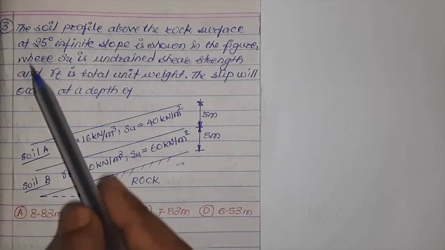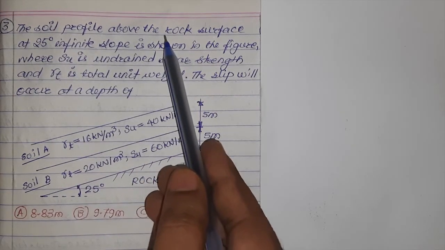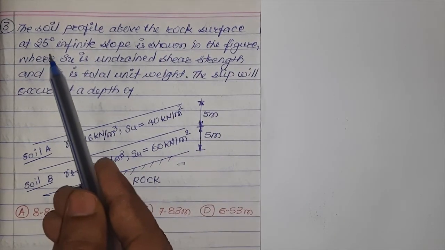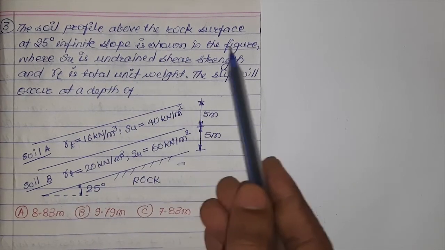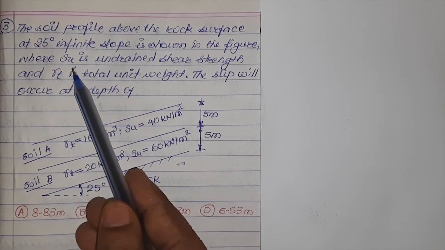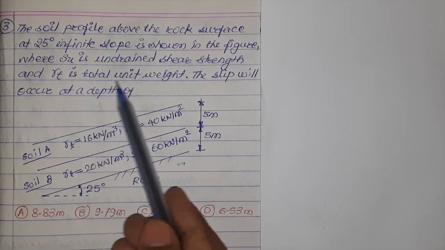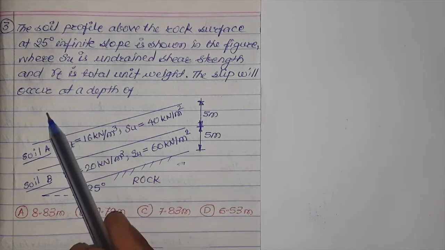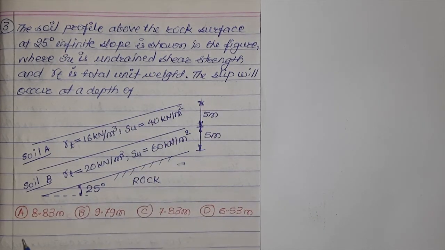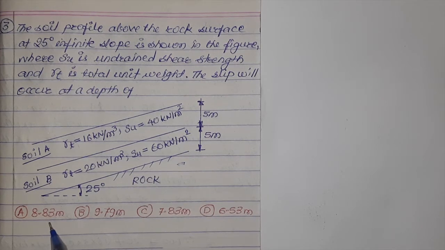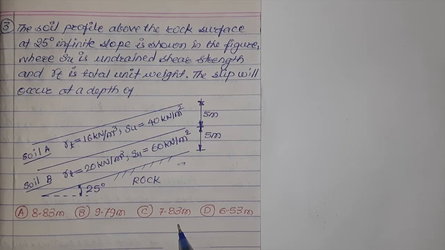The next question is: the soil profile above the rock surface at 25 degree infinite slope is shown in the figure, where SU is undrained shear strength and gamma T is total unit weight. The slip will occur at a depth of, 4 options are given: A 8.83 meter, B 9.79 meter, C 7.83 meter, D 6.53 meter. In this problem, slope given is an infinite slope.